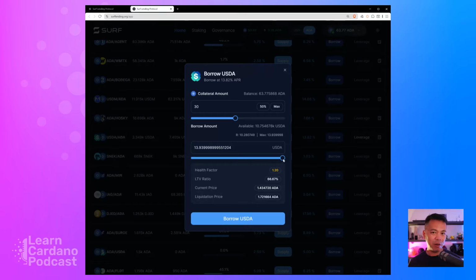So a healthier ratio here would be to be a little bit more conservative. And with that 30 amount of ADA, I can borrow a little bit less, maybe 5 USDA. And you can see the health factor here being quite nice. So if the price of ADA does drop quite dramatically, like we have seen in the markets recently, this loan would more likely not get liquidated in this particular position. So that's a nice visual interface here to let you know how healthy this particular loan could be based on how much you're borrowing with the amount of collateral that you're providing for the loan.